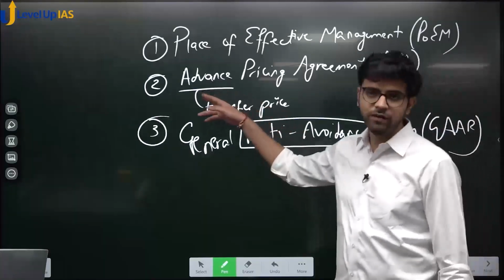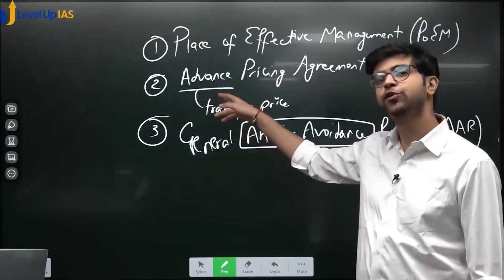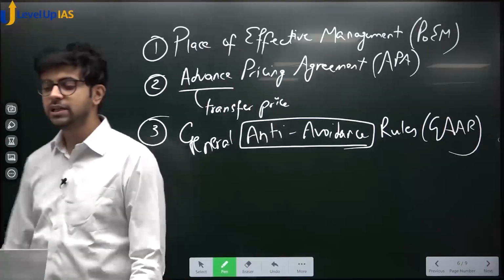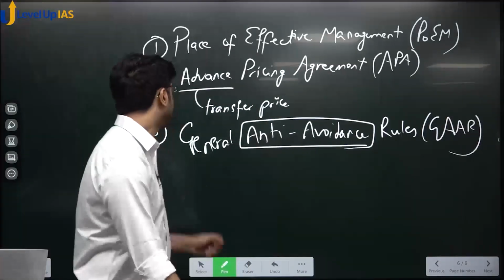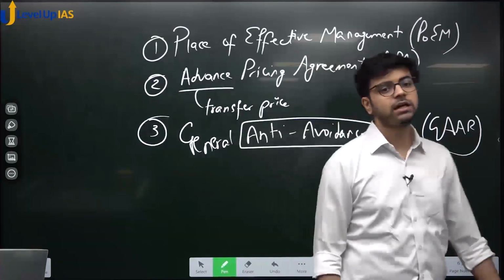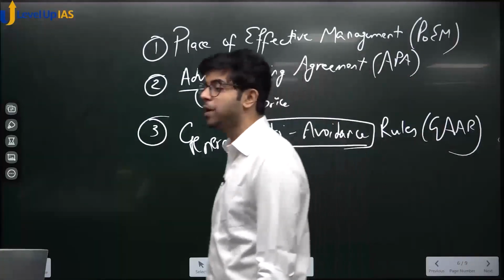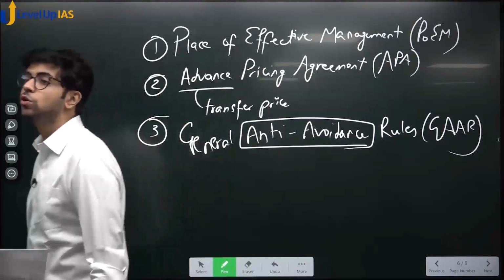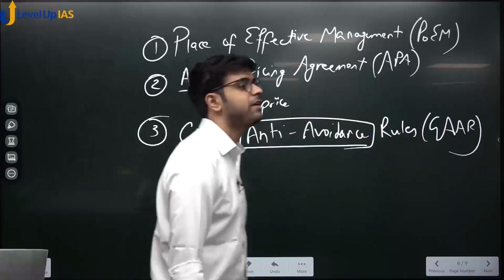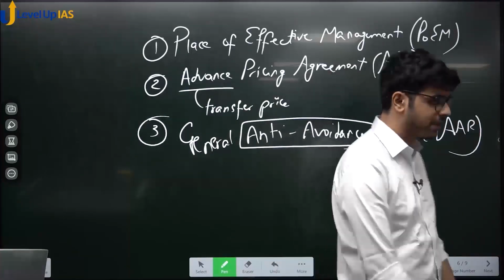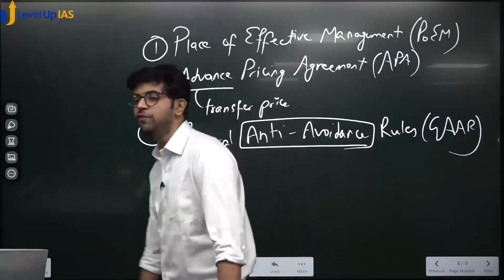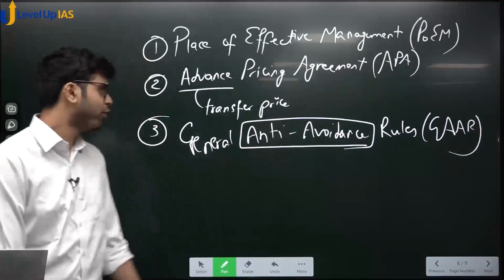Always bear in mind, this is normally signed for 3 to 5 years. So if the pricing is signed today, it is valid for 3 to 5 years. Then we come to general anti-avoidance rules, GAR, GAAR. General anti-avoidance rules give superpowers to income tax officers to disallow any transactions which they think are made with the sole purpose of avoidance of taxation, hence the name anti-avoidance rules.